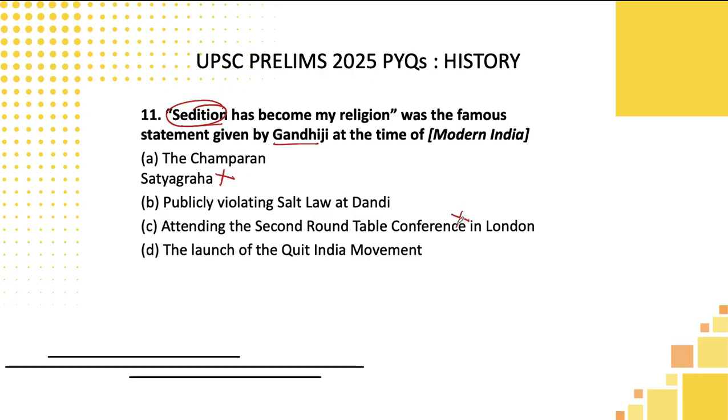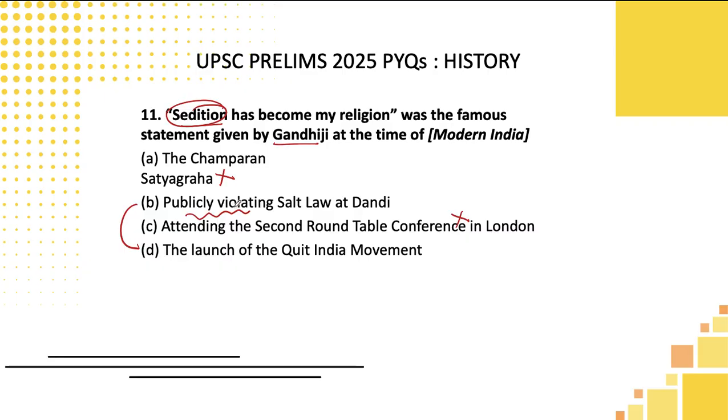Attending the second Round Table Conference, why would he say this kind of extreme statement? That is just a conference he wants to attend. You can eliminate that also. The answer has to lie in these two only. One, publicly violating salt law at Dandi, or launch of Quit India movement. You know, Quit India is also a little intense movement. But here, the logic you have to apply is to look at the particular fact which is given. They are telling publicly violating. So Gandhiji is doing something in public, violating and setting an inspiration or example to all the people of India.